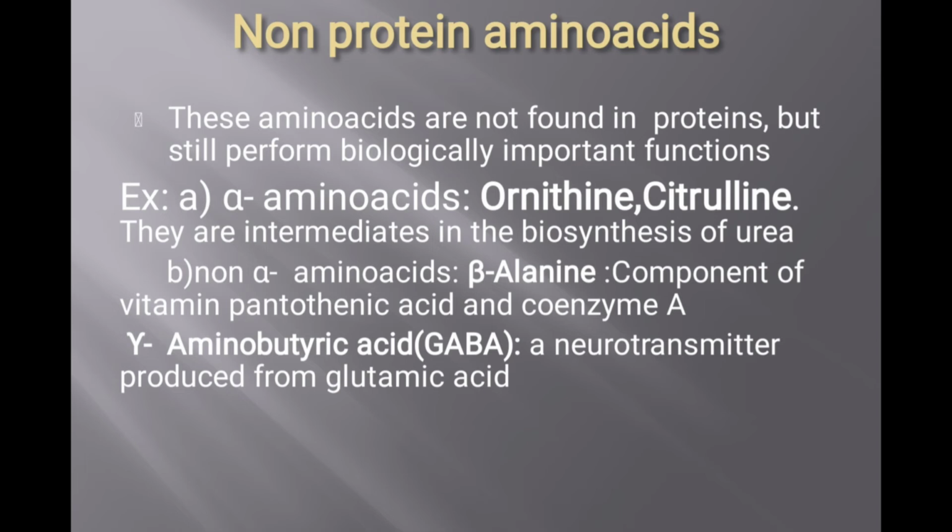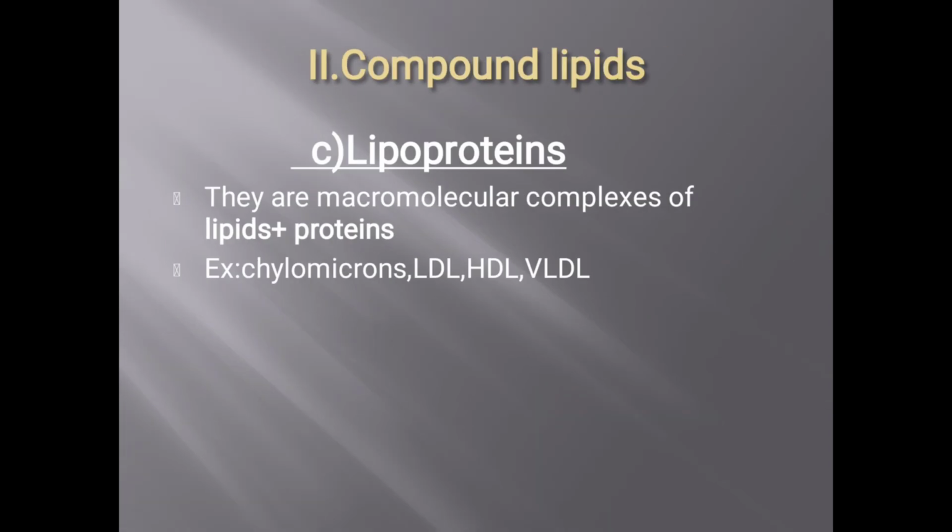There are others, like beta alanine and gamma amino butyric acid, which is a neurotransmitter. But if the question asks for any one example of a non-protein amino acid, or which of the following is a non-protein amino acid, and ornithine or citrulline is an option, you have to take the same one. So ornithine or citrulline is an example for a non-protein amino acid.